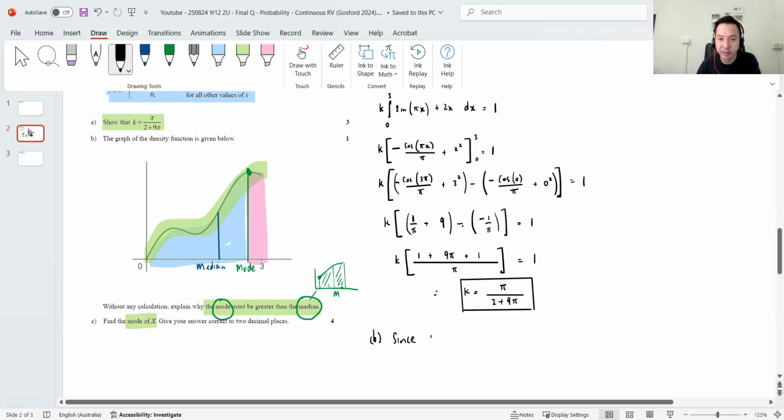Since median is where, now where X, maybe just call where X, divides the area under the curve, under the PDF curve, in half.